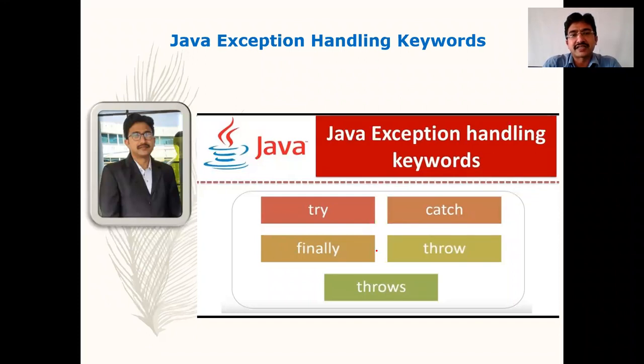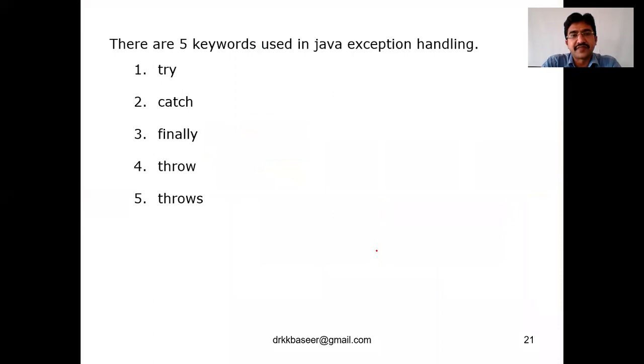Now already in the last class we have seen what is an exception and what is the usage of exception handling. Now we are saying how to handle exceptions. So how to handle exceptions in Java is with the help of these keywords: try, catch, throws, and finally. Let me see in detail about that. As I said, we have 5 different keywords to handle exceptions in Java. One is try, second is catch, third one is finally, fourth throw, and fifth one throws.